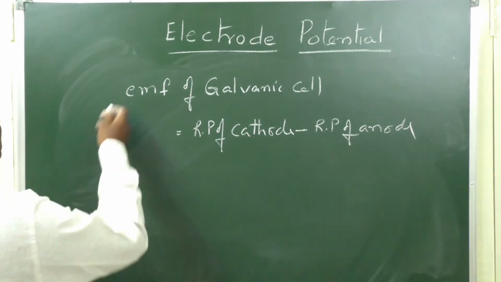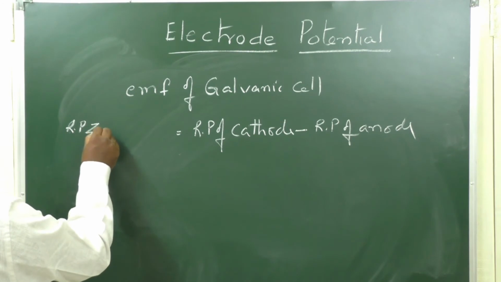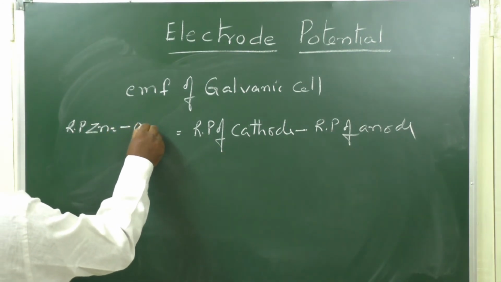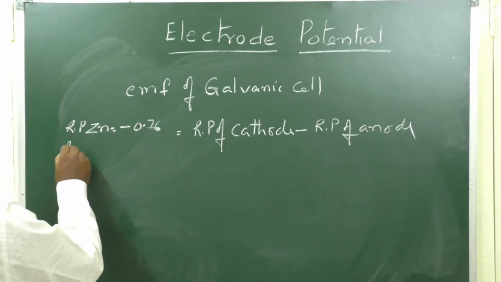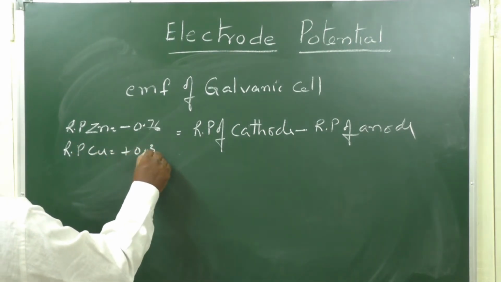In the previous case, we have already discussed that the reduction potential of Zn is equal to minus 0.76 and the reduction potential of Cu is plus 0.34 volts.